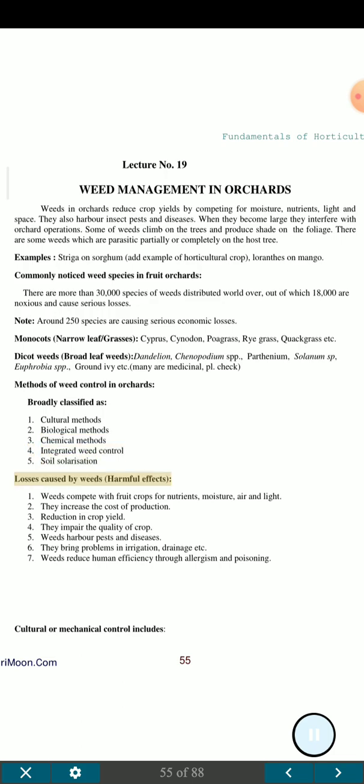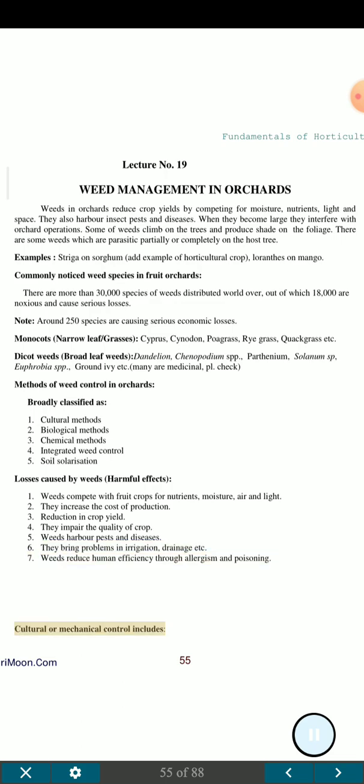Losses caused by weeds, harmful effects. 1. Weeds compete with fruit crops for nutrients, moisture, air and light. 2. They increase the cost of production. 3. Reduction in crop yield. 4. They impair the quality of crop. 5. Weeds harbor pests and diseases. 6. They bring problems in irrigation, drainage etc. 7. Weeds reduce human efficiency through allergy and poisoning.